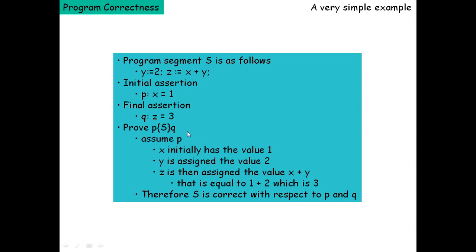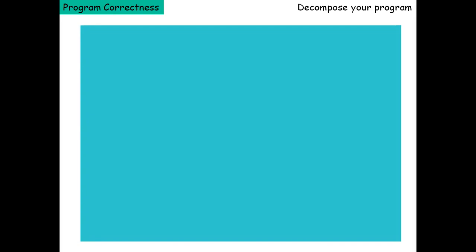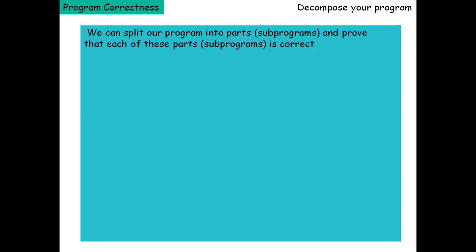Then you keep an intermediate condition, say R, which is the postcondition for S1, and this postcondition should be the input condition for S2, and it will give some output condition which is called Q. So decompose your program. We can split our program into parts, or subprograms, and prove that each of these parts is correct. That means each individual subprogram that we have decomposed is correct.